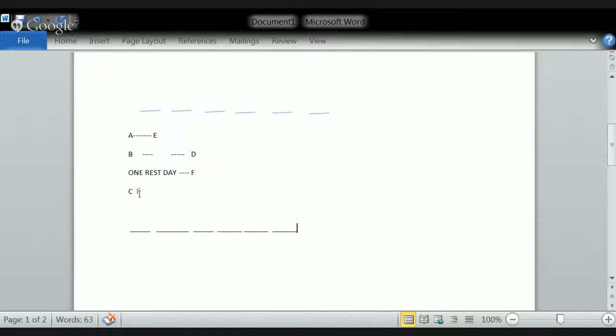Let us read out: the rest day will not be on the 2nd or 4th day, which means the rest day will not come on the 2nd, 1st, 2nd, this is the 2nd day, right? Yes, it will not come on the 2nd. 1st, 2nd, 3rd, 4th. Even here it will not come.